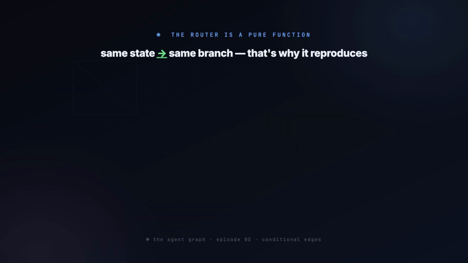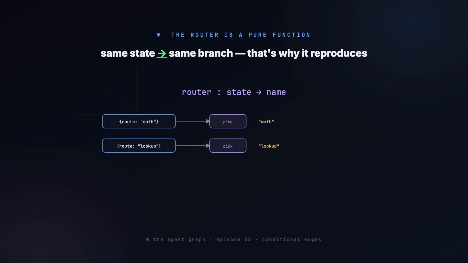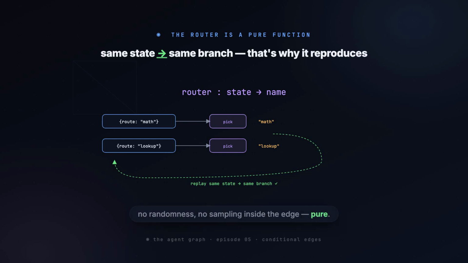That's the whole point. The router is state to name. No randomness, no model sampling inside the edge. So if you replay the same state, you walk the same branch. Two inputs, two branches, both fully determined, which is exactly why both of them reproduce.